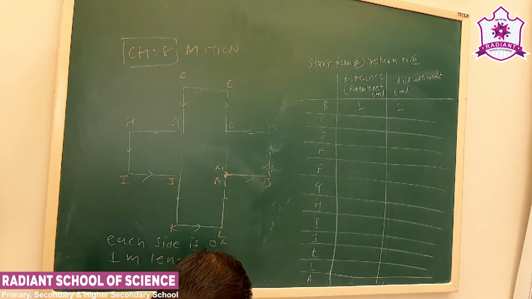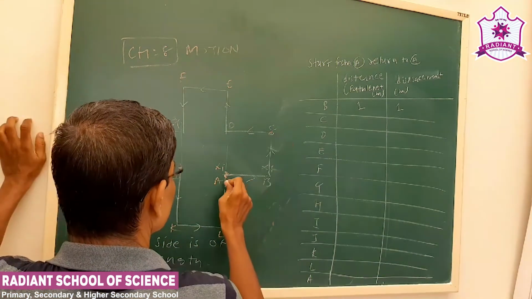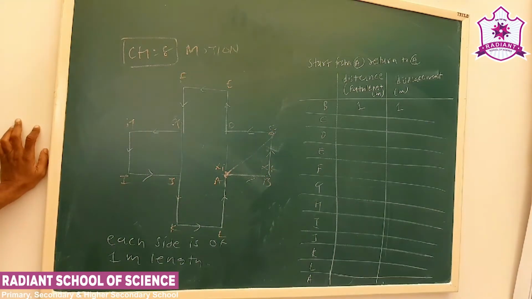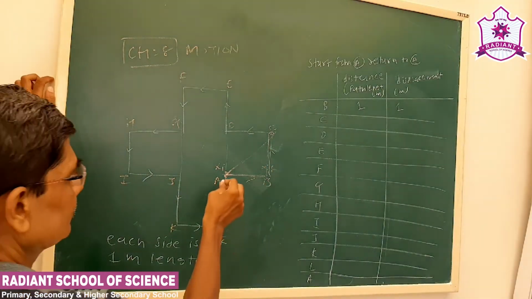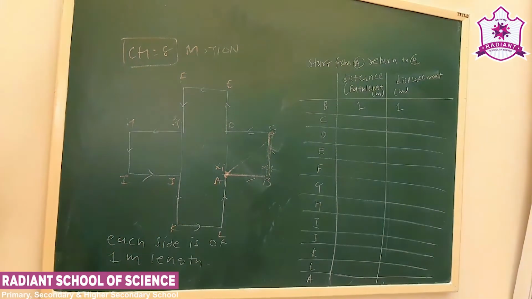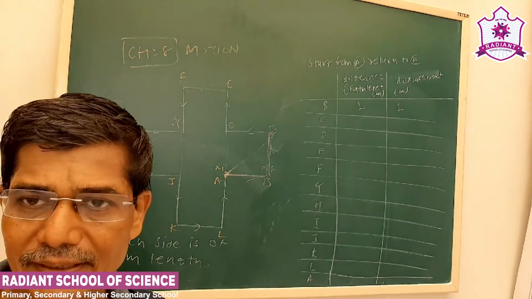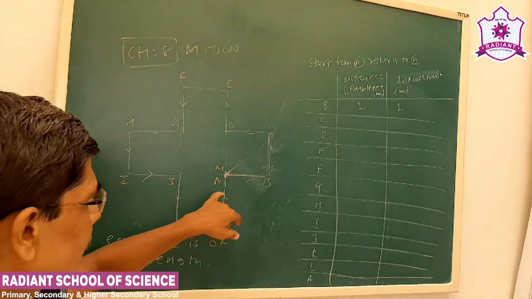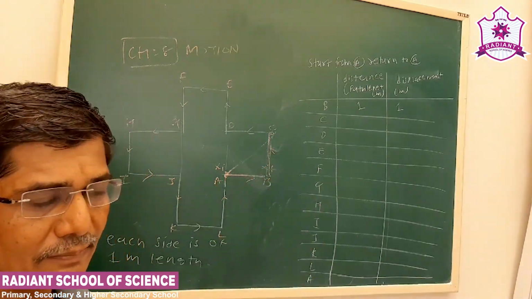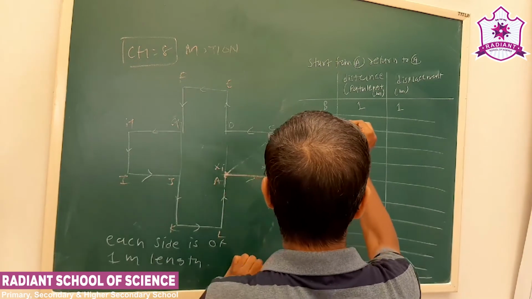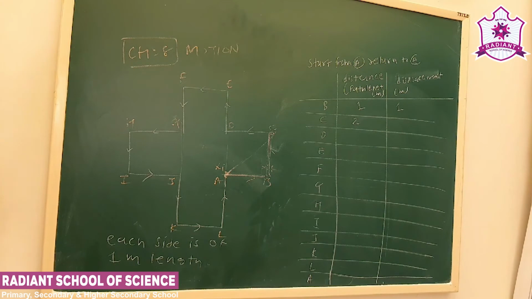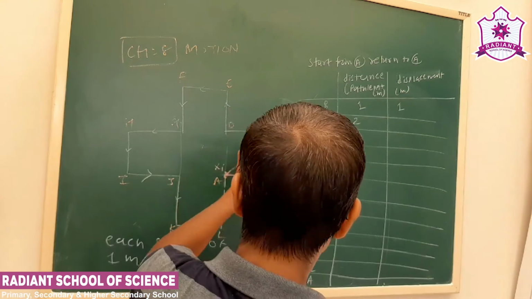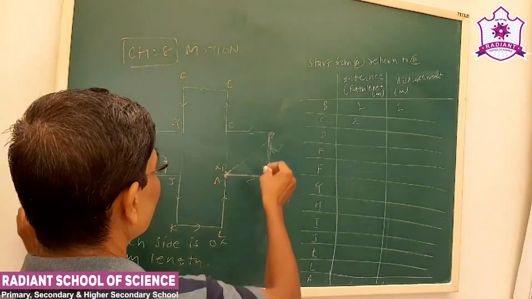Let us take point C here. Now what is the path covered? AB plus BC. Now each side is given as 1 meter. AB is 1 meter. BC also is 1 meter. So at point C the distance is 1 plus 1, which is 2 meters. Now what will be the displacement at point C?